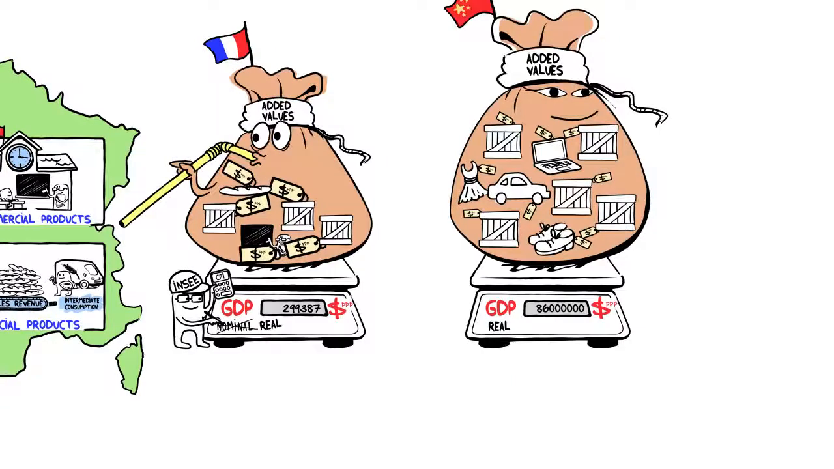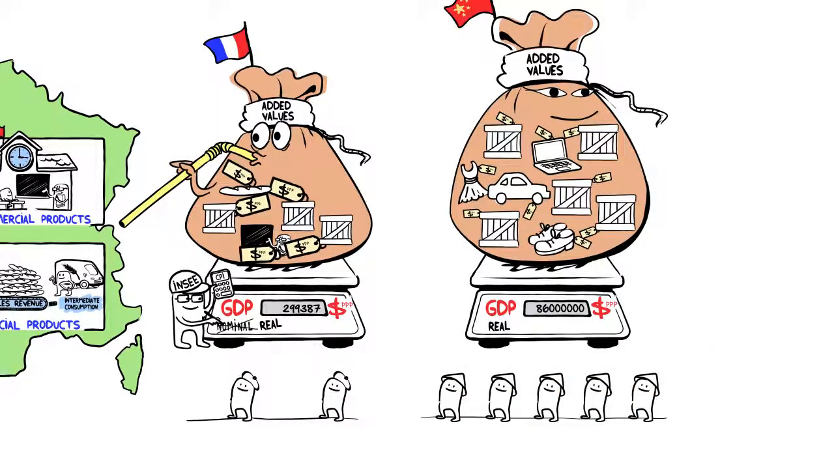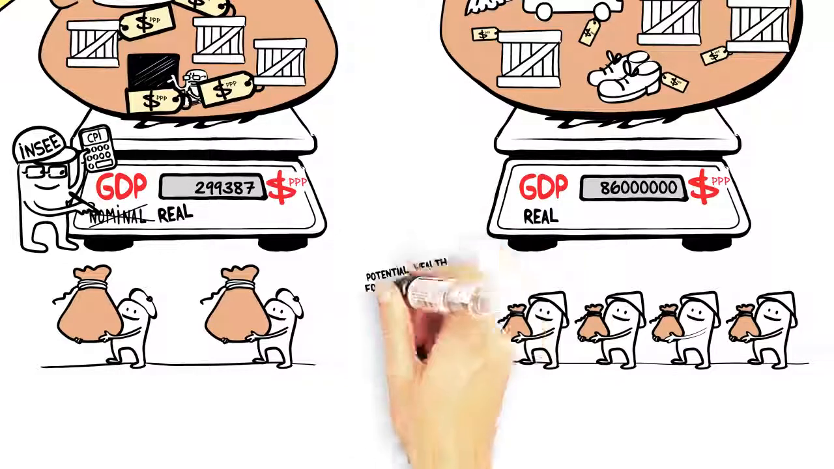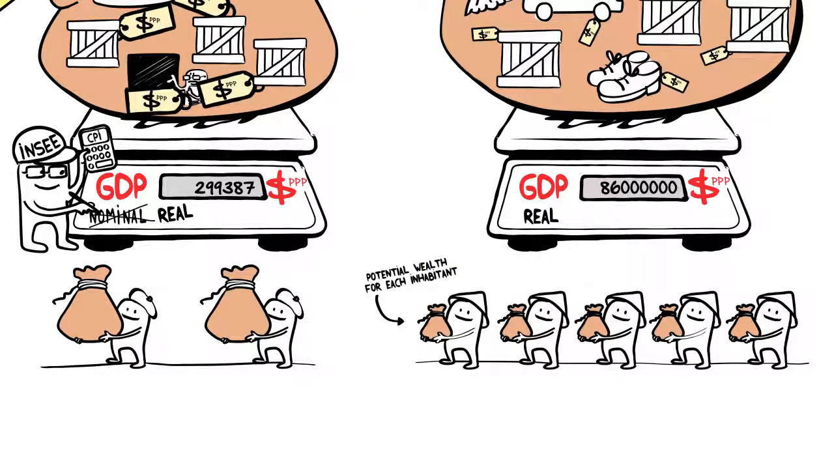We also need to take into account the number of inhabitants per country. The more inhabitants there are, the more significant overall production may be. Each country's GDP is therefore divided by its number of inhabitants. We therefore find out the potential wealth for each inhabitant.